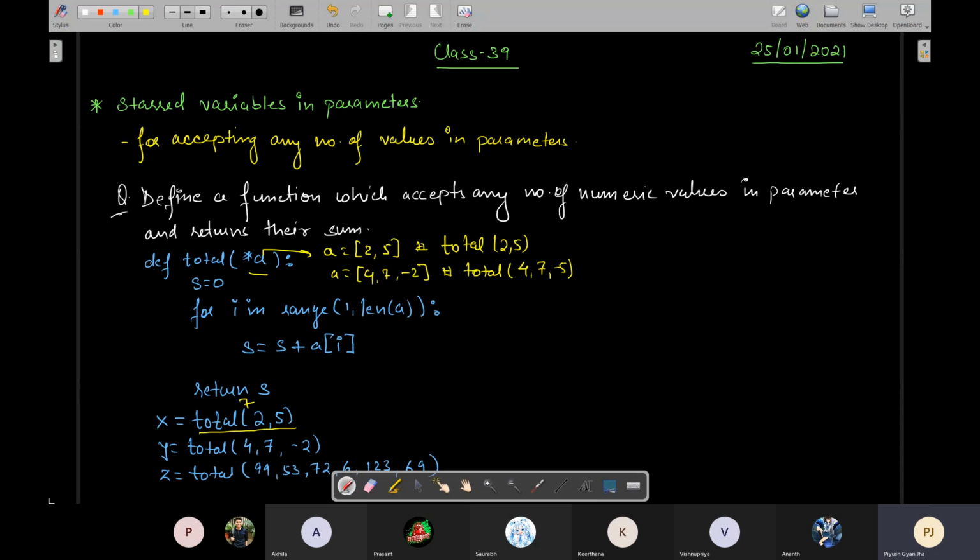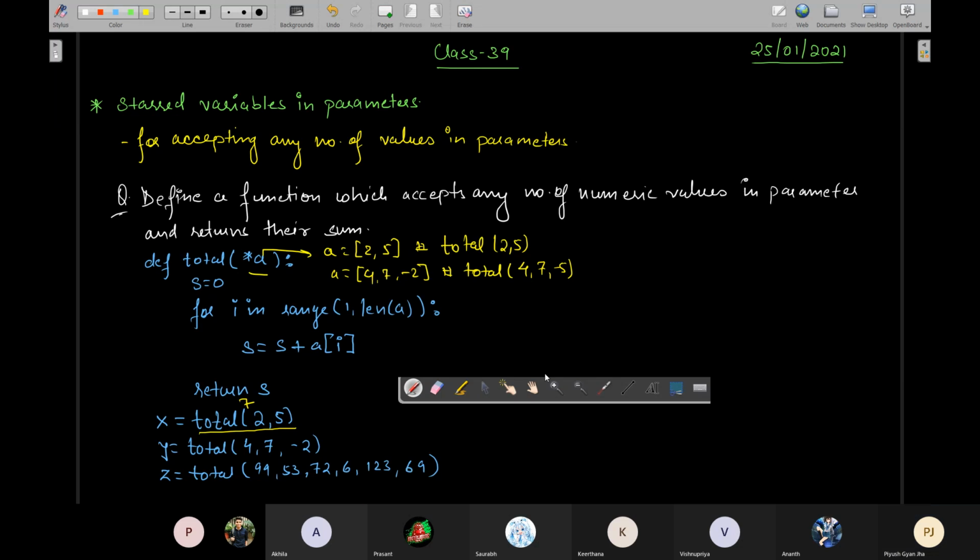अगर मान लो यहाँ पे what Prashant is saying, कि अगर मान लो यहाँ पे ऐसे लिख देते हो, if you write K is equals to total, what will this return? When it comes to this line, the right side will result in calling this. In this case, A will be assigned an empty list and S will be 0. This loop will not run even once because there are no elements, and the final value of S will be 0. So it will return 0 here. ठीक है. So initially empty list नहीं, अगर कुछ नहीं भेजोगे तो empty list बन जाएगा.